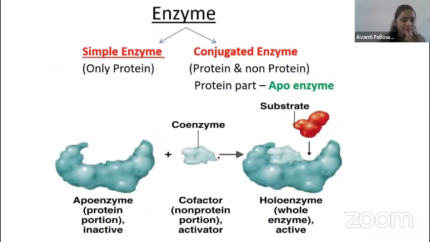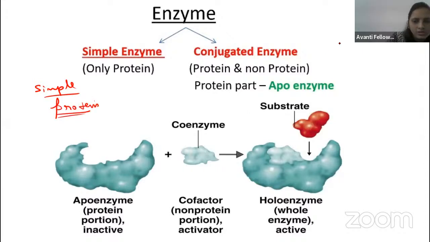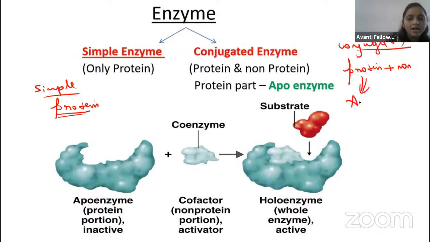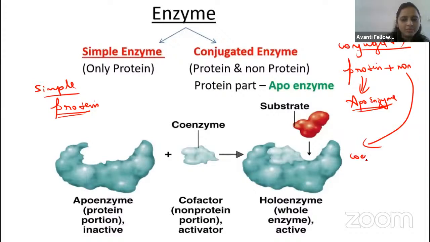Fine. So then coming to the enzyme, always remember, guys, there are simple enzymes. Simple enzymes are made up of only protein. When you're talking about conjugated enzymes, they are made up of a protein part and a non-protein part. In the conjugated enzyme, the protein part we call the apoenzyme. Remember, guys, the protein part is the apoenzyme. Here the non-protein part may be a coenzyme.